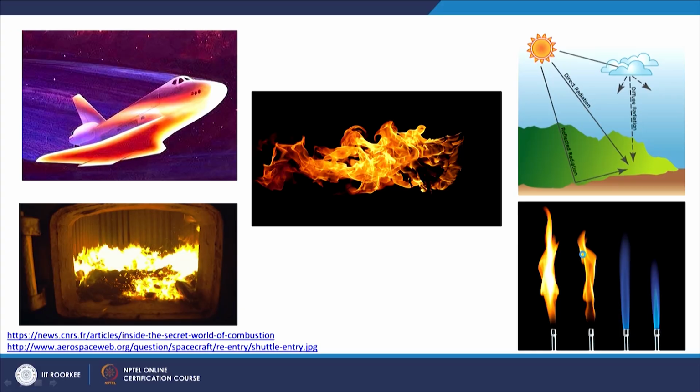Similarly, we have fires, flames and combustion applications where we have different types of gases and particles radiating. The white color basically comprises different wavelengths, while we have a typical yellow flame because of radiation coming from soot particles.